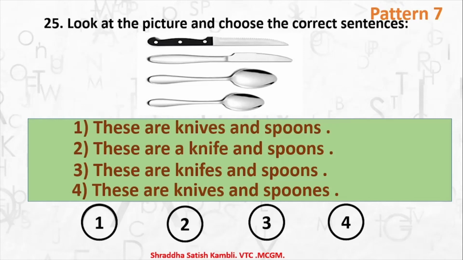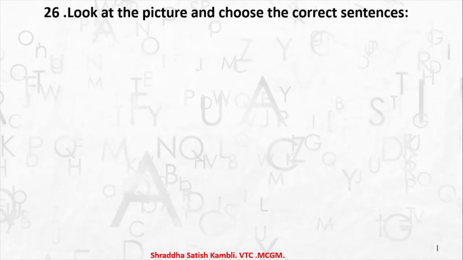So which one is the correct answer? It is the first one. These are what? They are knives, because there is more than one knife, so it becomes knives and spoons. All the other sentences are either wrong according to the count, number, or they are wrong according to grammar. Okay, coming to the last question here in this pattern and the last example in this particular video. Look at the picture and choose the correct sentence.